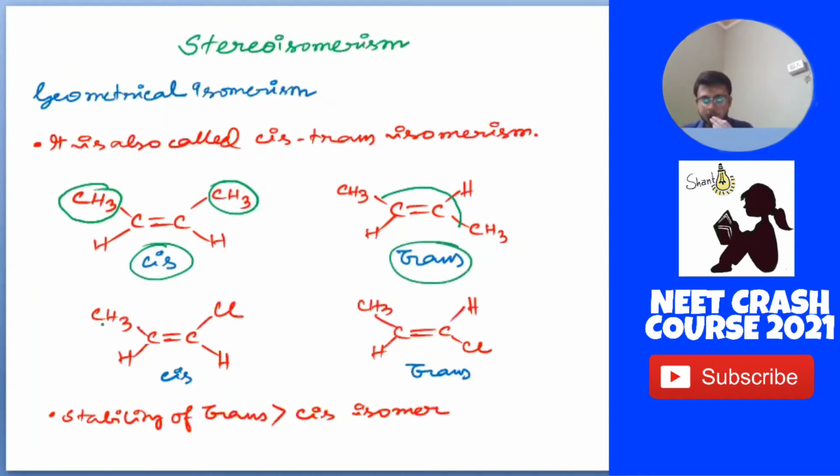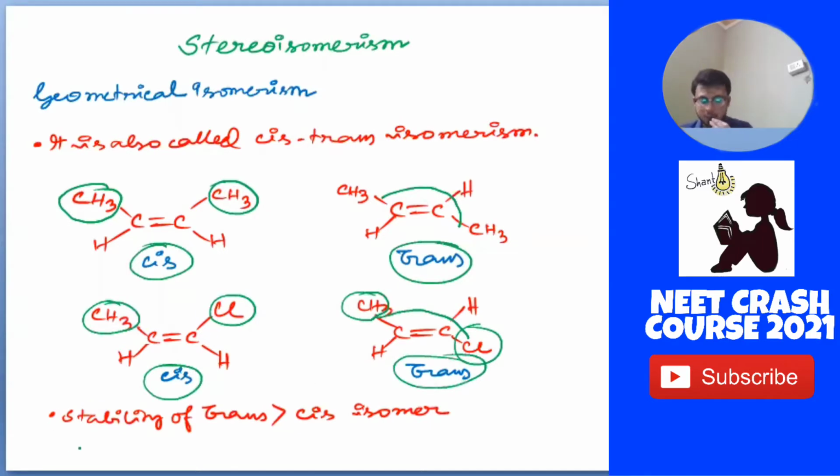This cis-trans or geometrical isomerism is also shown by two different groups, that is CH3 and Cl. Here they are present on the same side, so we take it as cis, and here CH3 and Cl are present on two different sides, so we take it as trans. The stability of the trans isomer will be greater than the cis isomer.